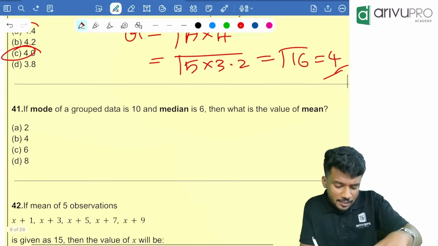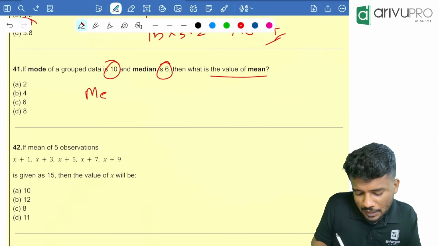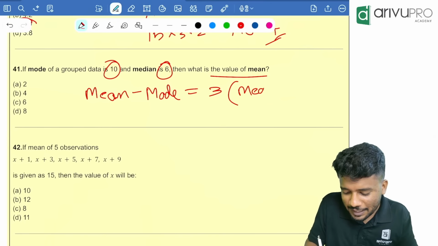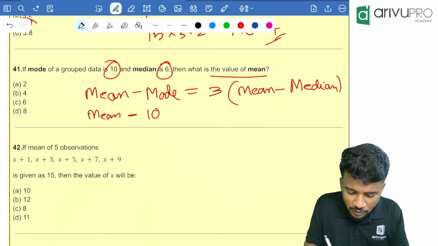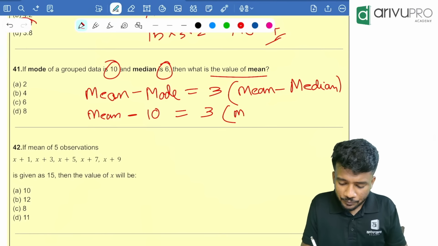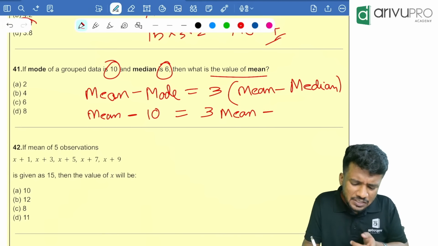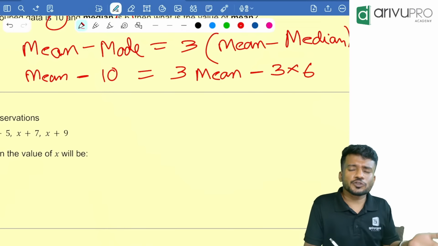Next one, if the mode of a group data is 10, median is 6, what is the value of mean? People, very easy. How to find this? Mean minus mode is equal to 3 into (mean minus median). Substitute the values over here. The mode is 10, so mean minus 10 is equal to 3 mean minus 3 into median. Median is 6, so 3 into 6. Now everything is there, just take it to the other side and accordingly find it. 3 into 6 is 18. It goes to the other side, it will become plus 18.